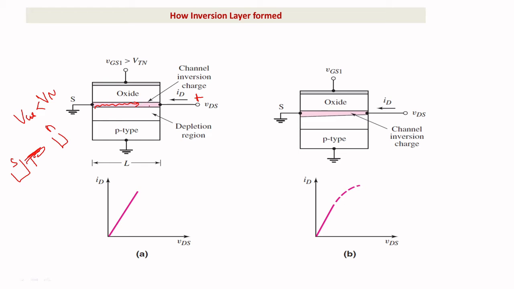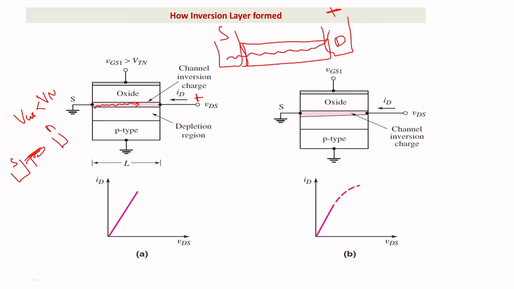See, this is your channel. Here you have a source, here you have a drain, and the drain is connected to the plus. So electrons are moving like this. When electrons move from the source to the drain and away from this point, they leave behind the positive charge, which are immobile charge carriers. This deposit of immobile charge carriers will act as a barrier for the current movement.